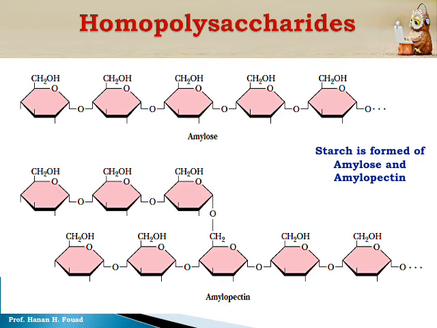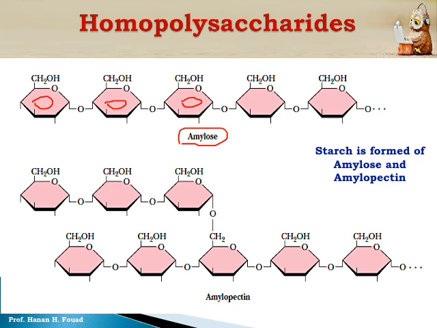Okay, this is the beginning of the homopolysaccharide. As you see, starch is formed of amylose. Amylose is formed of several hundred molecules of glucose. This cycle is glucose. This cycle is glucose. This cycle is glucose, and so on. We have several hundred molecules of glucose linked together in a straight chain. This structure is termed amylose.